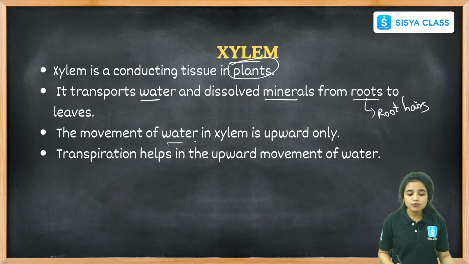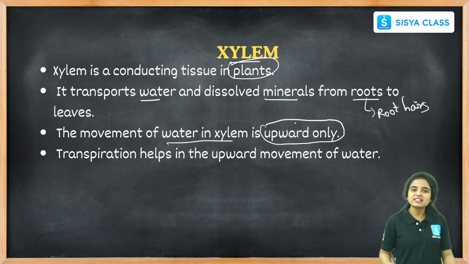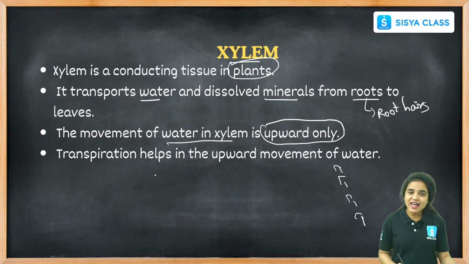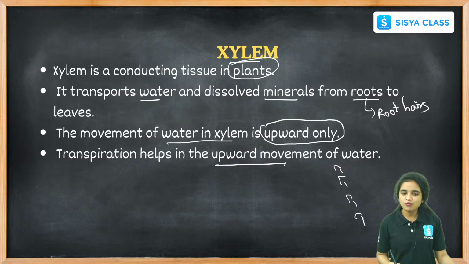The movement of water in xylem is only in the upward direction, hence we call it the ascent of sap, right? The movement of water will be only in a single direction, hence the upward movement. And transpiration helps in the upward movement of water.